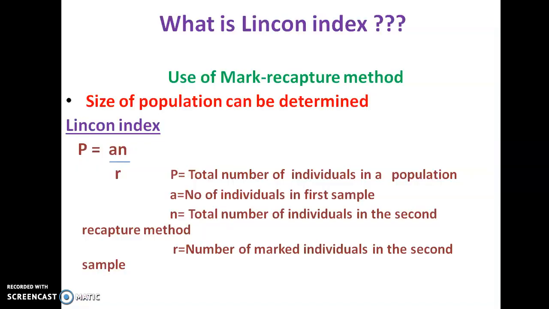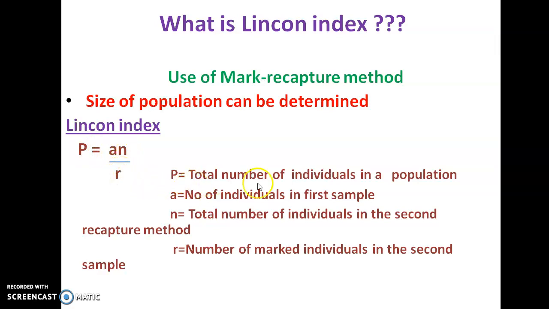Then another terminology which is always used in association with this mark recapture method is called Lincoln index. This is generally used as a result of the recapture method or as an alternative to this method. According to the Lincoln index, the population size can be determined as P is equal to small a into small n divided by small r.